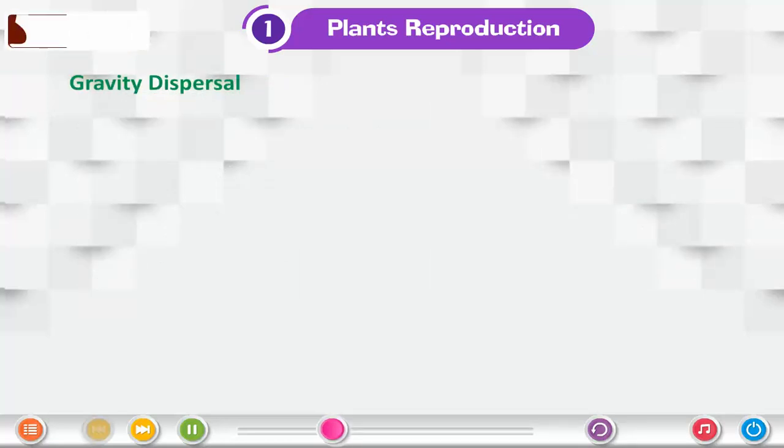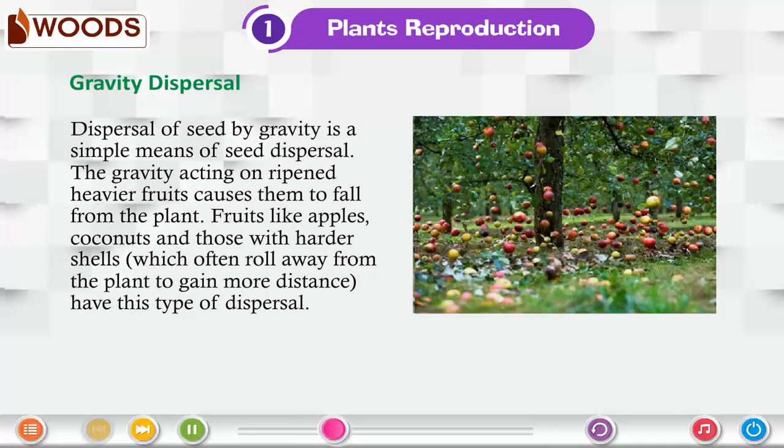Gravity dispersal. Dispersal of seed by gravity is a simple means of seed dispersal. The gravity acting on ripened heavier fruits causes them to fall from the plant. Fruits like apples, coconuts, and those with harder shells, which often roll away from the plant to gain more distance, have this type of dispersal.